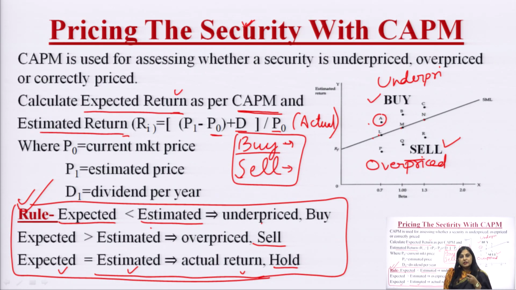This is one of the advantages of this model, why it is being used by investment managers. So, if I ask you what the advantages are: one, it is very simple to use, because you can put the values in the equation and compare and find out whether we should buy or sell. So, it is very simple to apply, and second, it is good for real investment decisions, because the assumptions are generally based on real market situations.